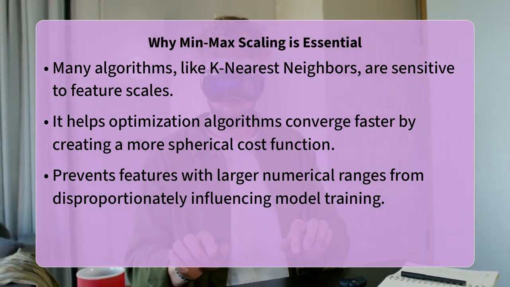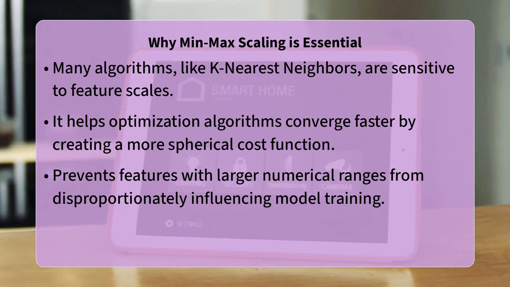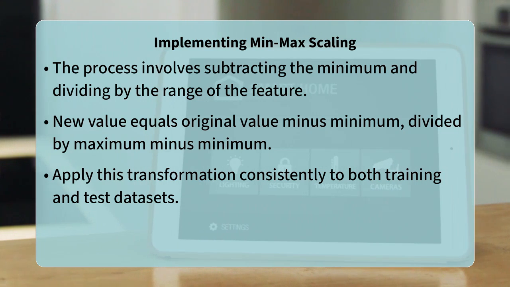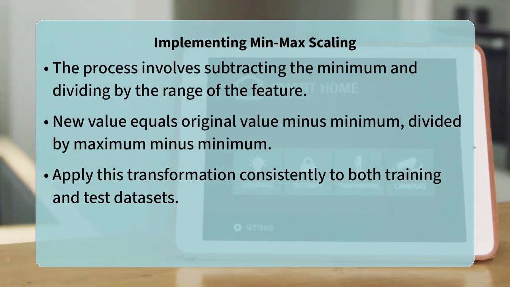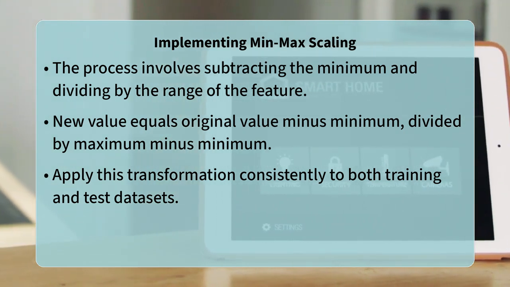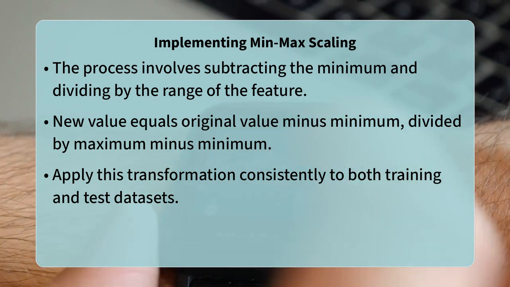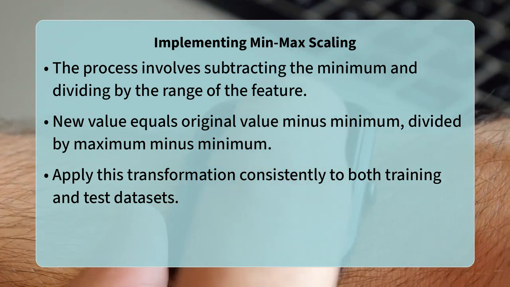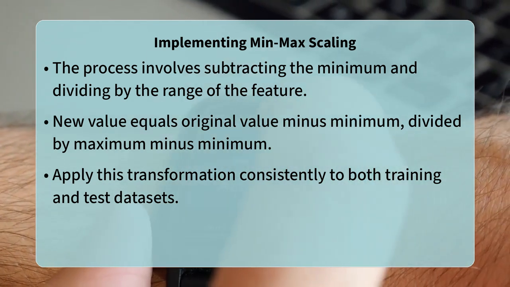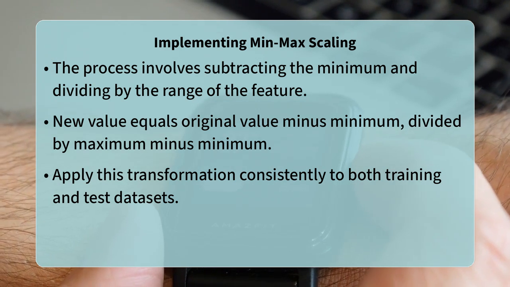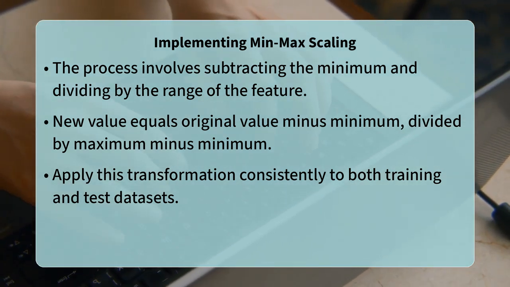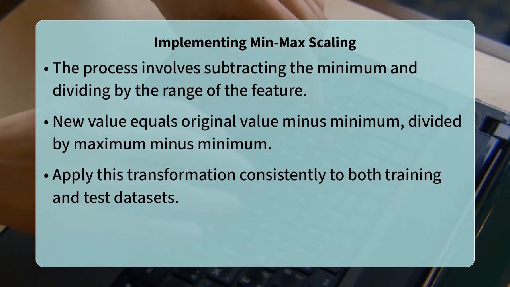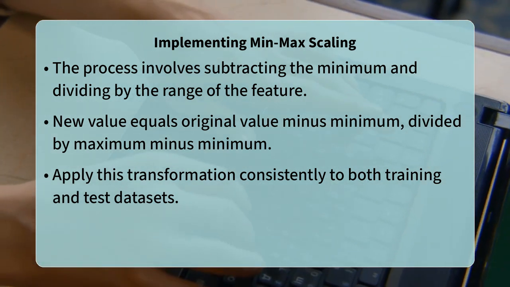To apply min-max scaling, you calculate a transformed value for each data point using a simple formula. You take the original feature value, subtract the minimum value of that feature from the entire dataset, and then divide the result by the range of that feature, which is its maximum value minus its minimum value. This arithmetic operation maps the smallest original value to 0 and the largest to 1, with all other values falling proportionally in between.